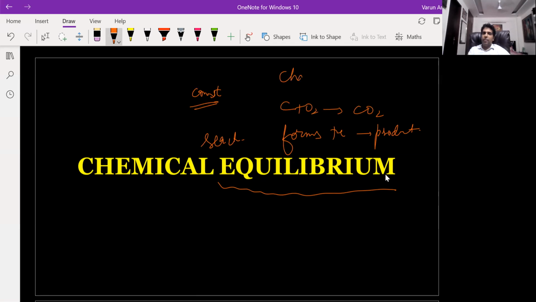That means every chemical reaction, where there is some reactant and that will give me product, is an equilibrium reaction, right?